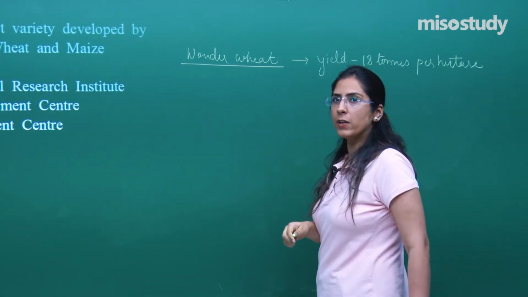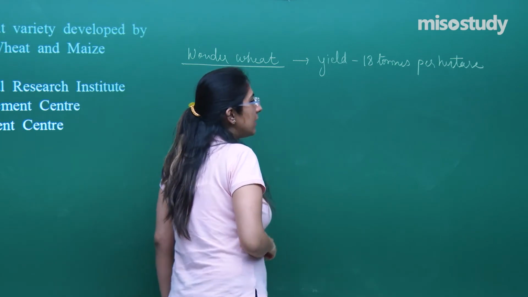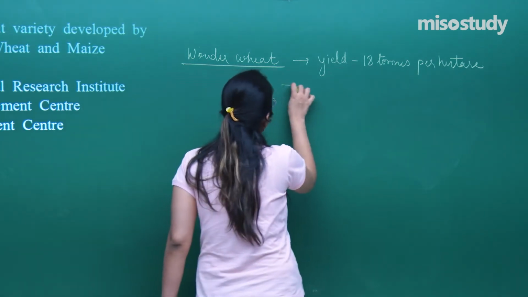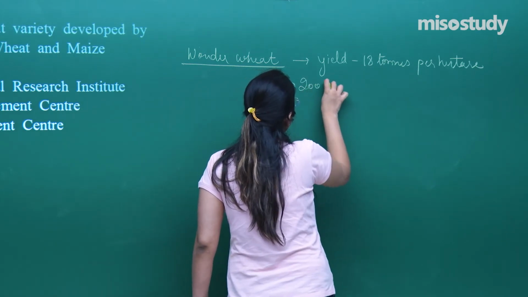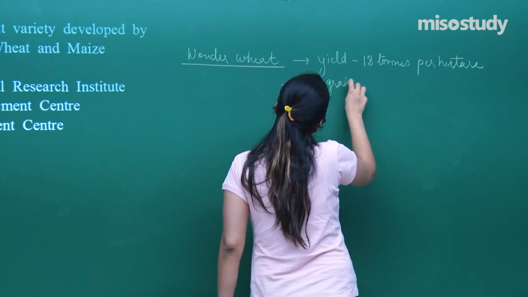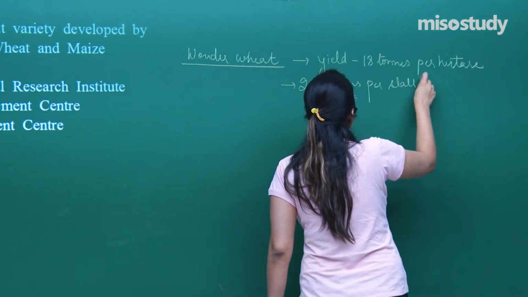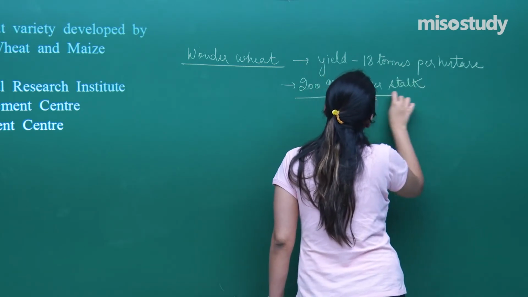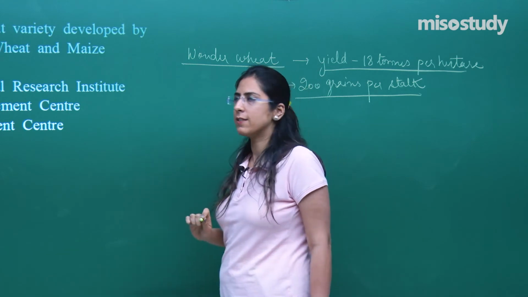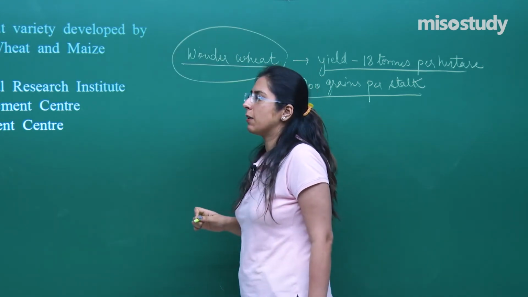One more important thing I would like to discuss about wonder wheat is that the number of grains per stalk is also very high, around 200 grains per stalk. This is also a very good number. Both numbers are very good as far as the Green Revolution is concerned. So, wonder wheat is a very important wheat.